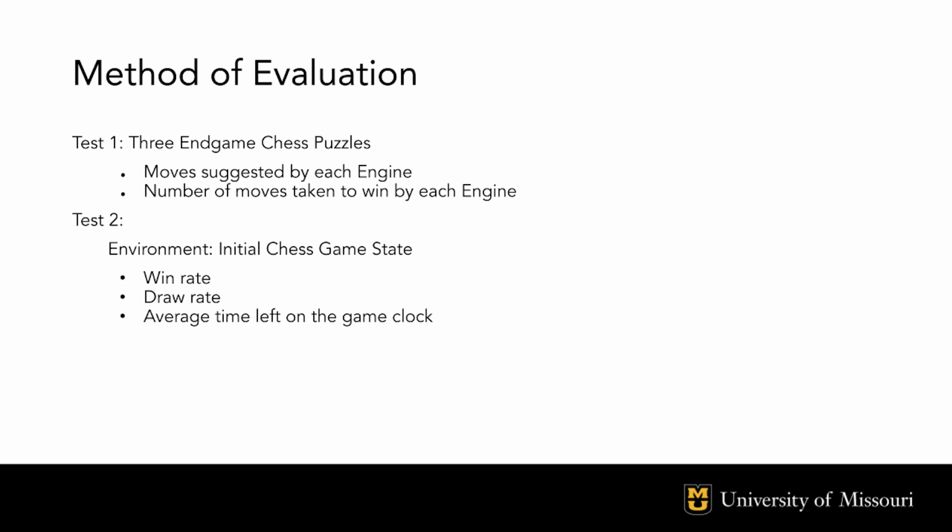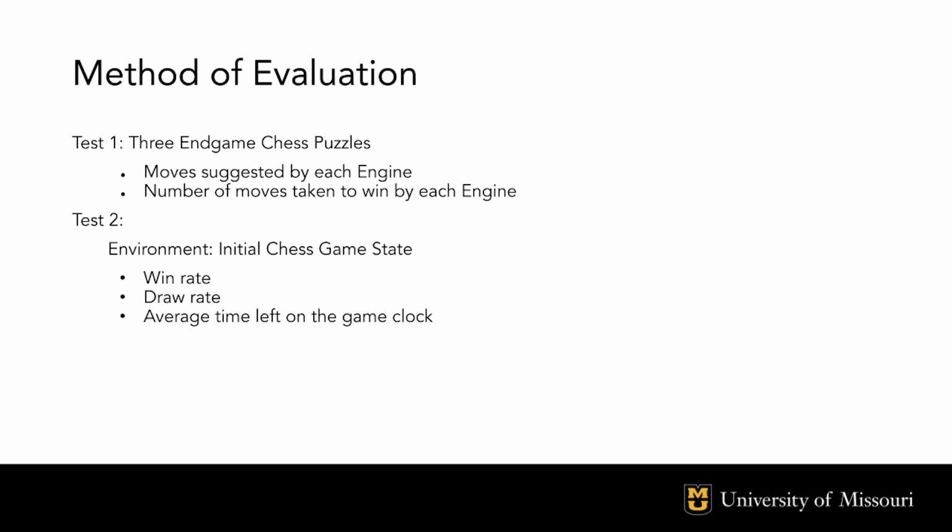Alright, so as I stated before, our project is split into 2 different experiments. Experiment 1 is the required testing of the 3 different game states, where we compare the performance of Stockfish 17 and LC0 using the popular endgame chess puzzles. We will compare the sequence of moves that both engines suggest, as well as the number of moves it took the model to complete the puzzle, if they completed it at all, that is.